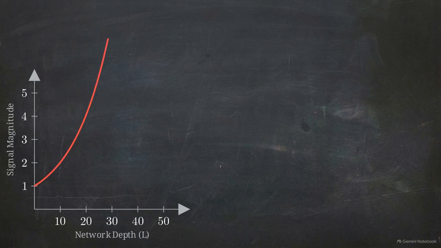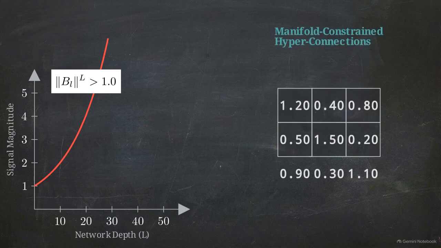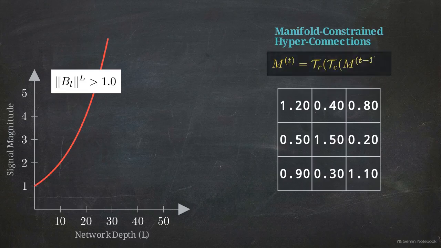This graph models that drift over depth. When a multiplier even slightly larger than 1 is applied across a deep stack of 60 layers, the signal amplifies exponentially, causing the network gradients to explode. DeepSeek-V4 resolves this via manifold-constrained hyperconnections.